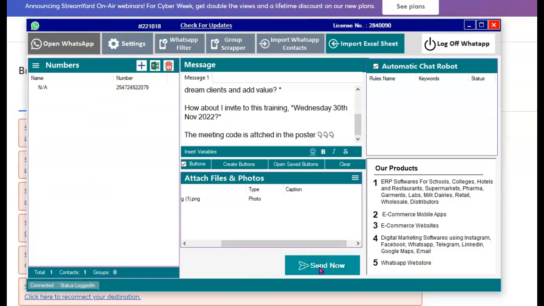It doesn't matter whether you've got 100 customers, 500 or 1,000. Of course, it's recommended with WhatsApp to send only about 1,000 within 24 hours to make sure that you don't get banned. Okay, so let me just show you something about sending.